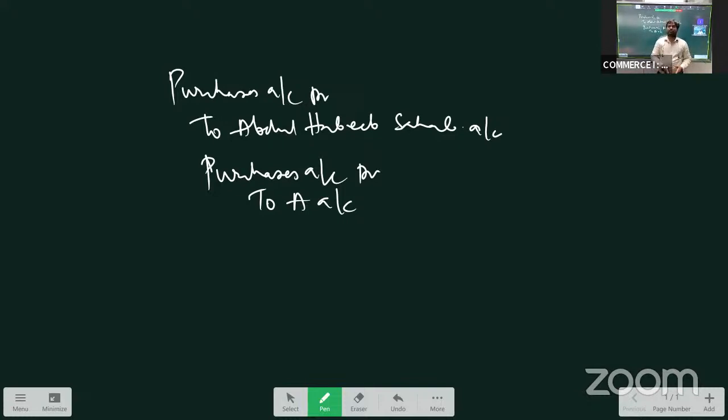When we purchase the goods from 1, we'll be writing the journal entry as purchases account debit to 1. If we purchase goods from 2, purchases account debit to 2. As numbers are infinite, we will write the name of the person from whom we are purchasing.